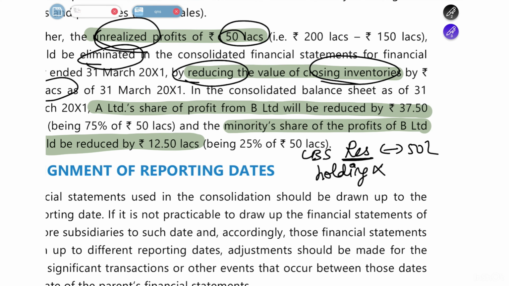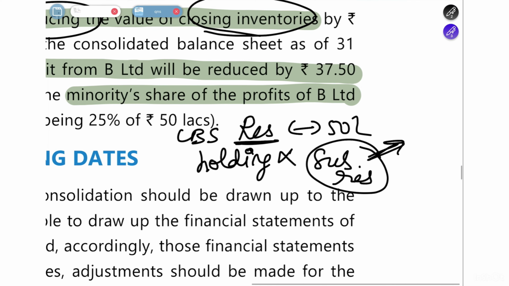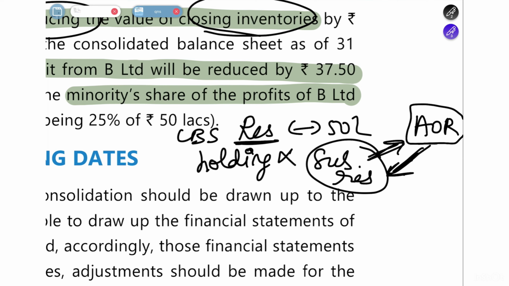The subsidiary company's reserves are not included. Your subsidiary company's reserves will be bifurcated in the analysis of reserves working note. You remember when preparing the analysis of reserves working note, we split the subsidiary company's reserves and profit. So in this working note only, you have to reduce the profit from there.